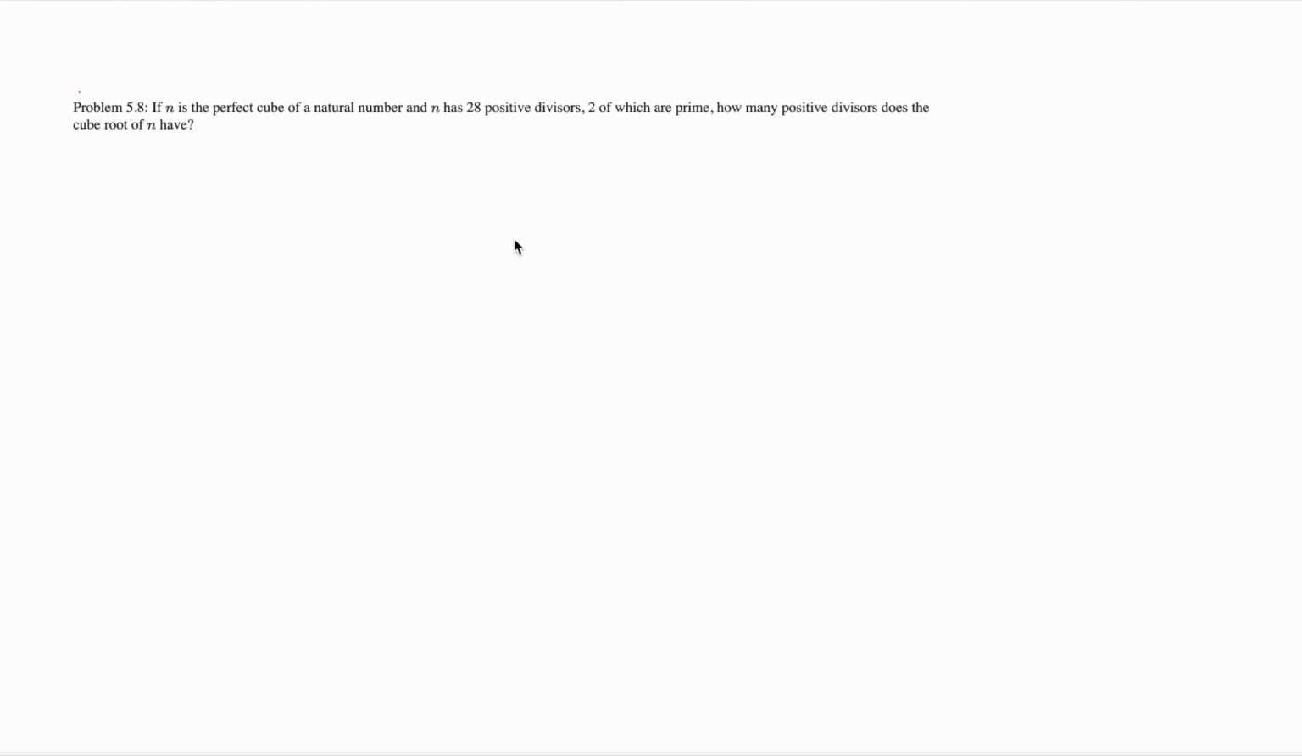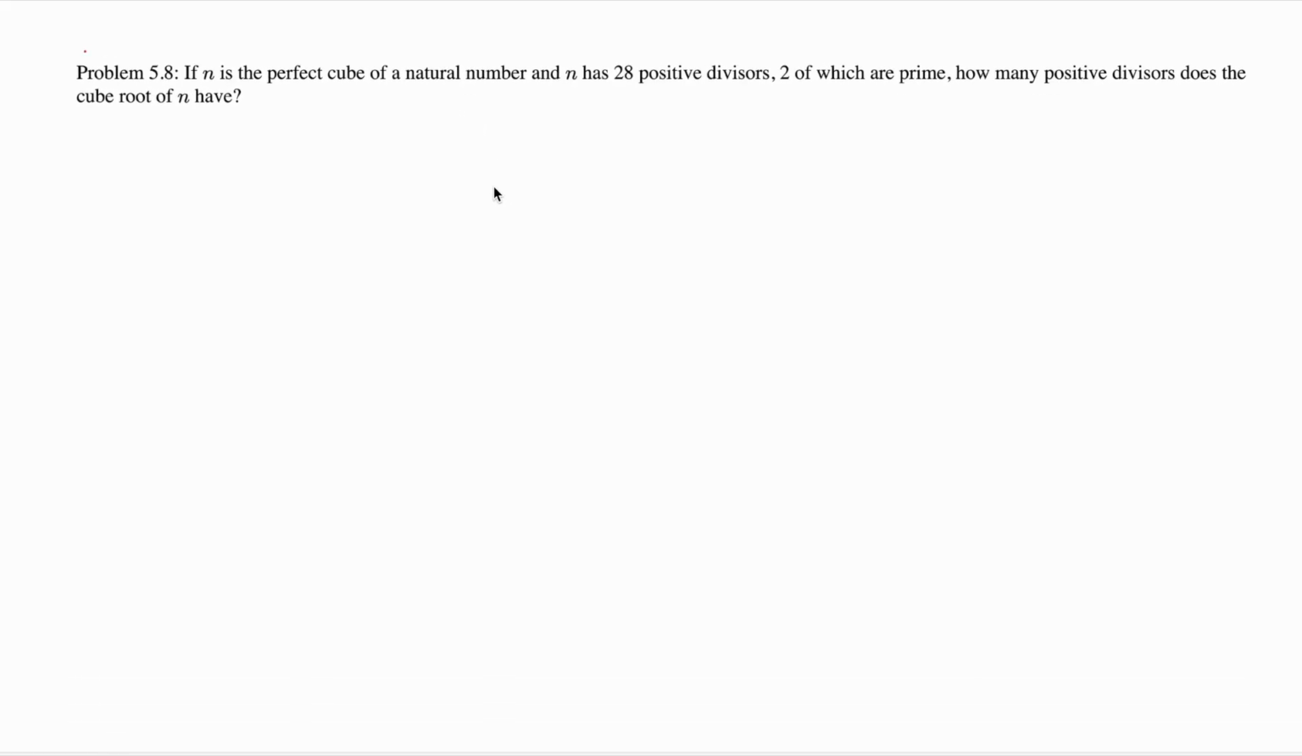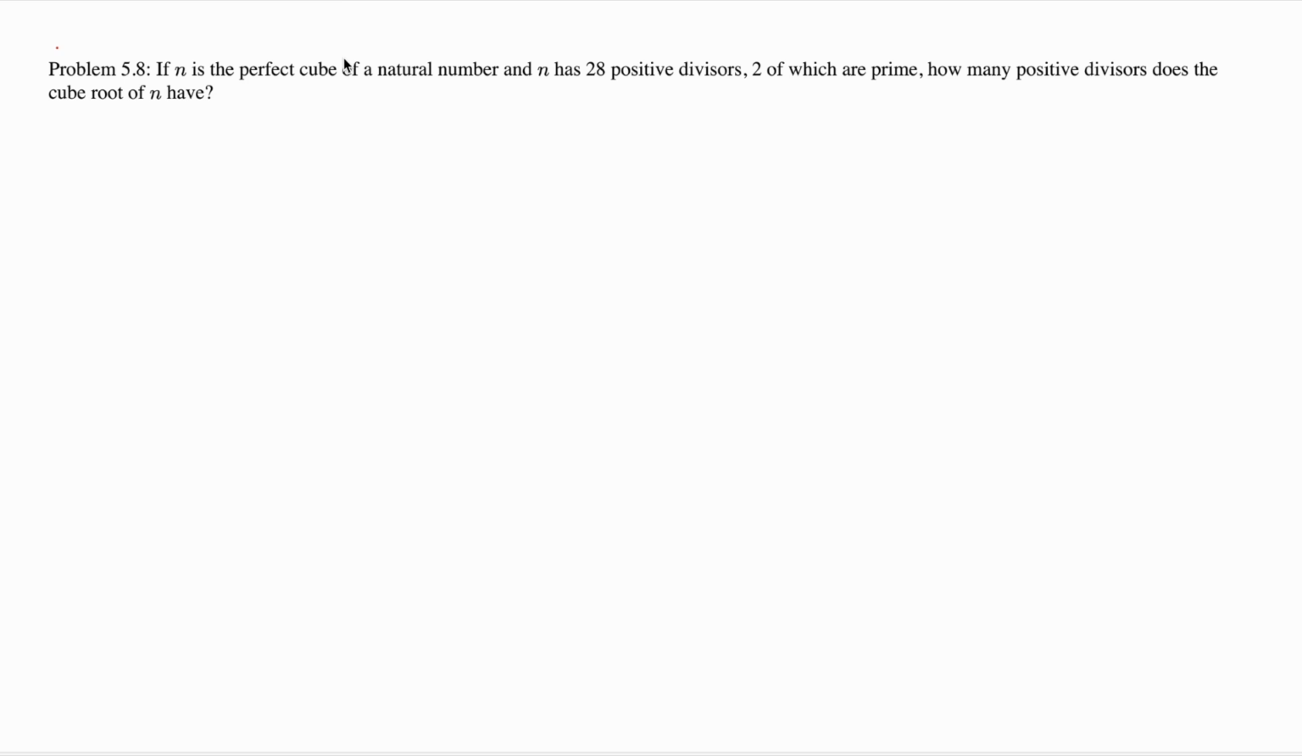So the next AoPS question is: if n is a perfect cube of a natural number and n has 28 positive divisors, 2 of which are prime, how many positive divisors does the cube root of n have? Okay, so they're saying n is a perfect cube.